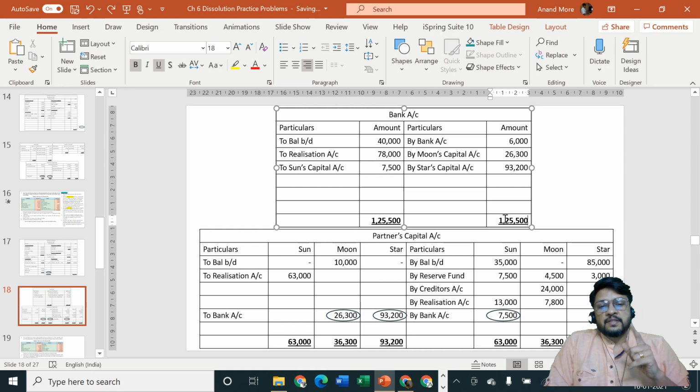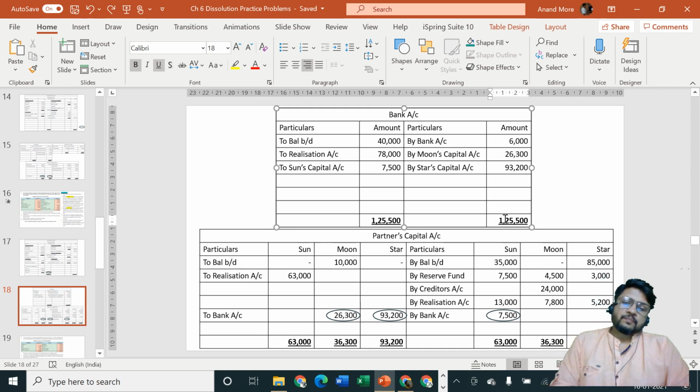Plus we have also seen this is the first problem in which realization account gave us a profit, and this is the first problem in which we found that one of the partners capital account is having a debit balance at the end after considering all entries. So he is required to bring in money from his house. So Sun has brought in money from his house, 7,500. Moon and Star are taking away money. So this is the problem which can be considered to be having many firsts.